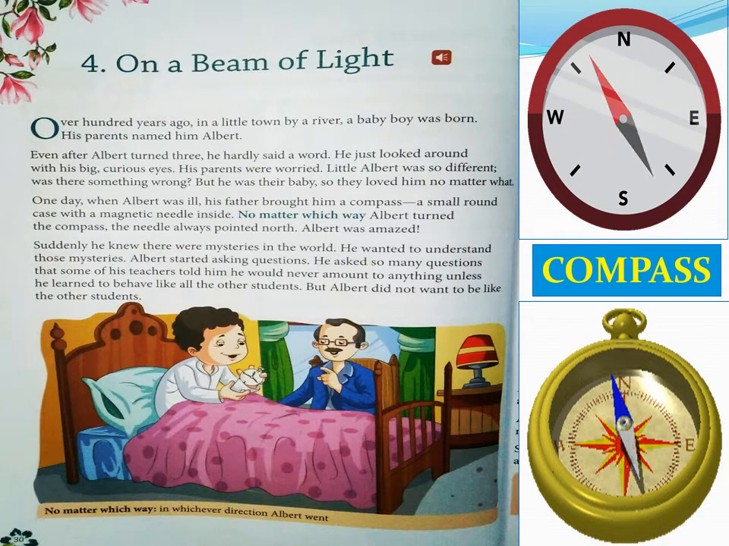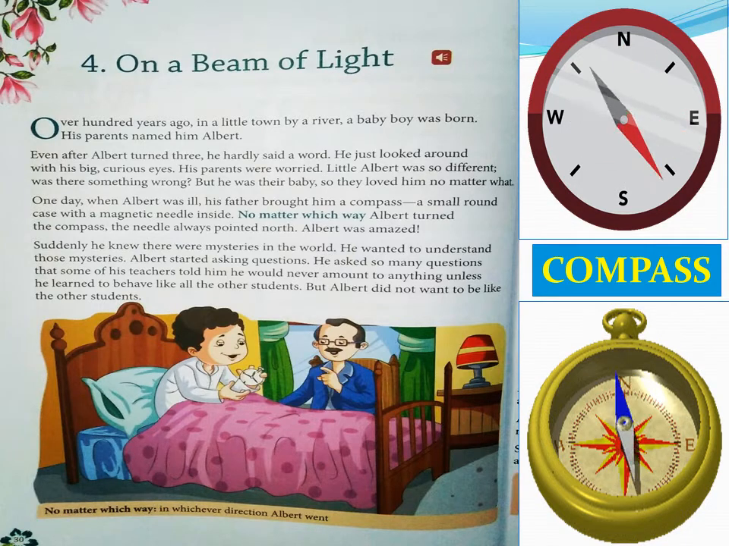So what was different about Albert, children? Generally, by the time children come to 2 years old, they start to speak words. But this Albert, even though he was 3 years old, could not speak at all. He was not even able to say a single word. Parents were really worried. What is wrong with my child? Will my child ever be able to speak? Will my child be dumb? What happened to my child?